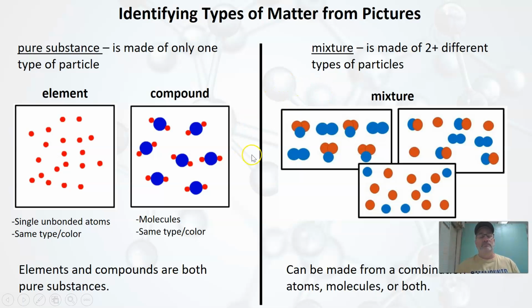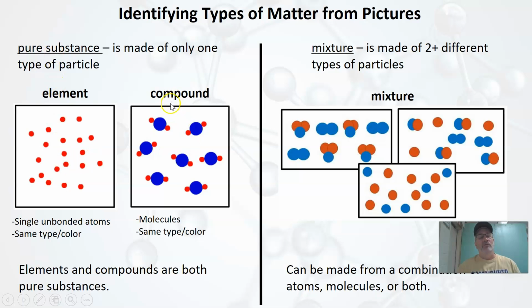Now, let's see if we can take a look and try to decide what types of things might be pure substances. Key to keep in mind, every time you look at a model, I want you to think: does it have one type of particle? So if we look at these two examples of an element, because the smallest piece of an element is an atom, this is clearly an element because there are no molecules here, nothing's bonded together. So elements are one example of a pure substance made of one type of particle.